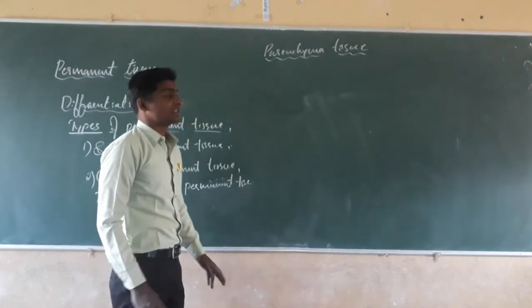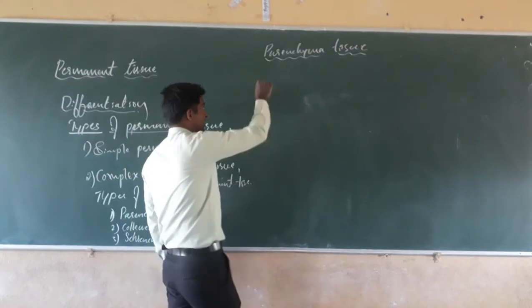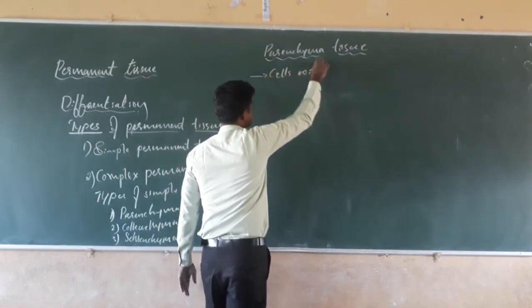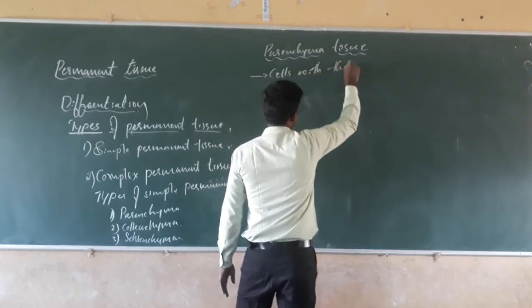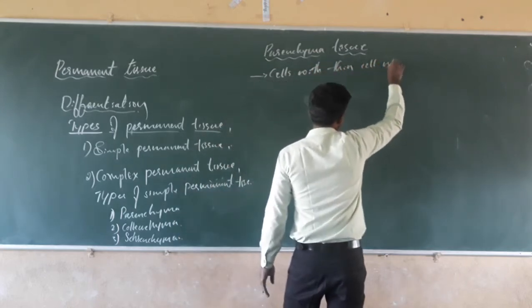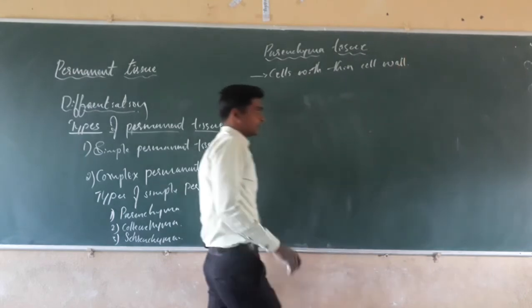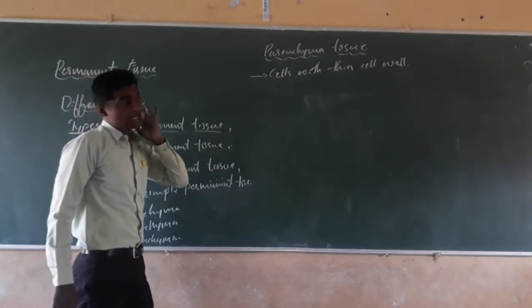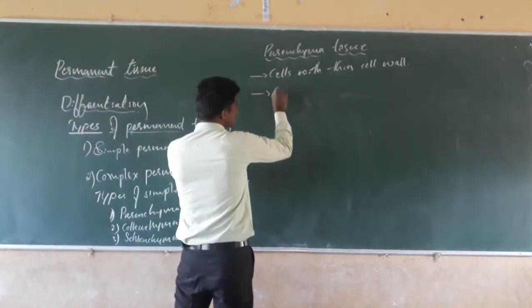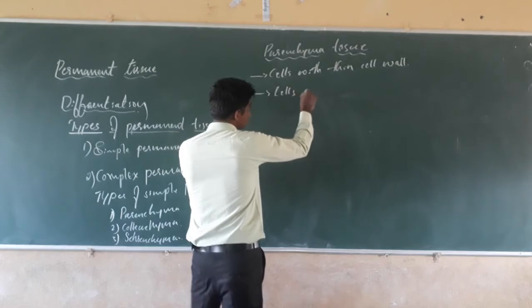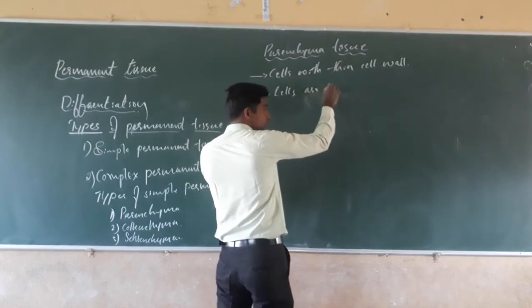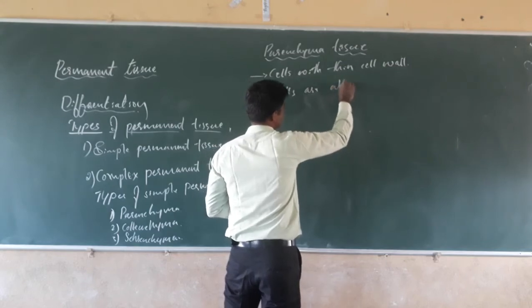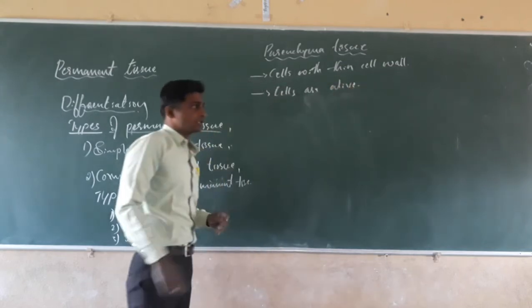The first character: cells with thin cell wall. The next, the cells are alive.